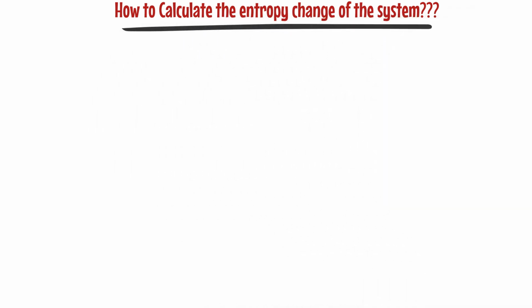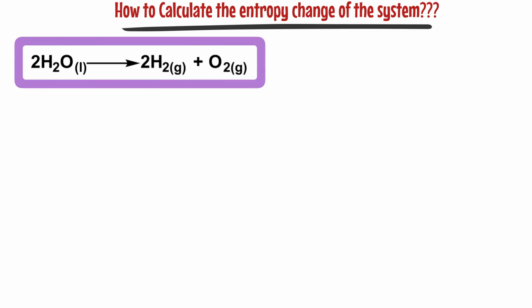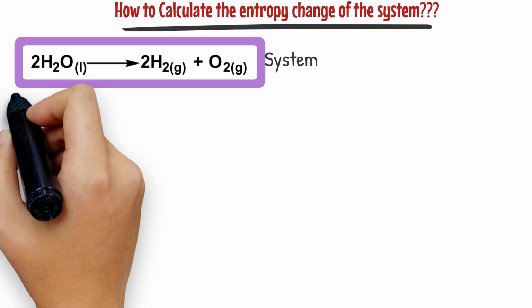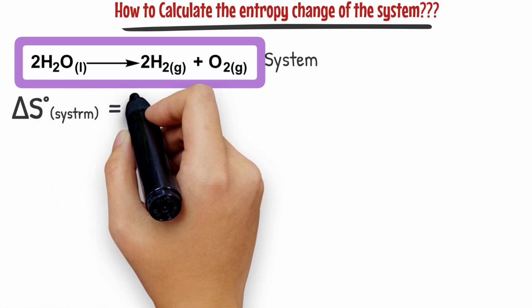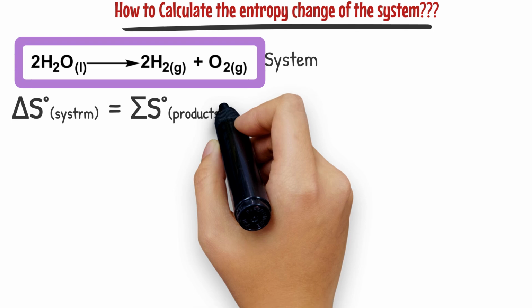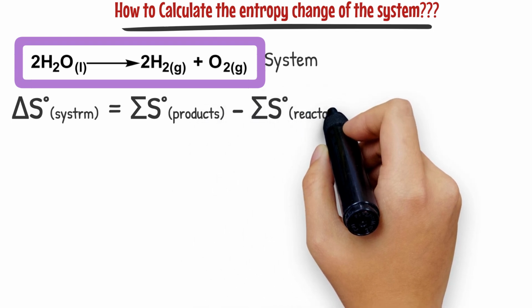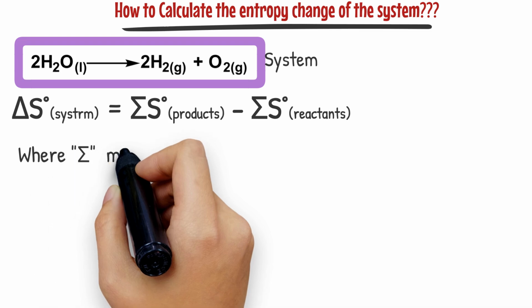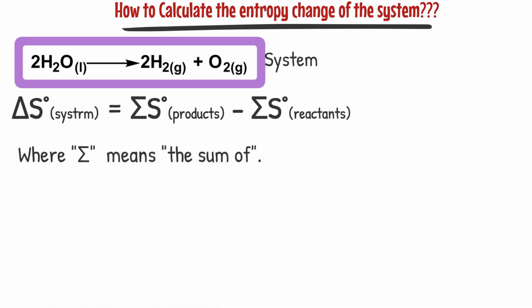How to calculate the entropy change of the system? Working out entropy changes for a reaction, which is our system, is very easy. The system is a reaction, reactants and products. You add up the entropies for everything you end up with in products, and take away the entropies of everything you started with in reactants, where the sign sigma simply means the sum of. This is a simple equation for calculating entropy change of system.